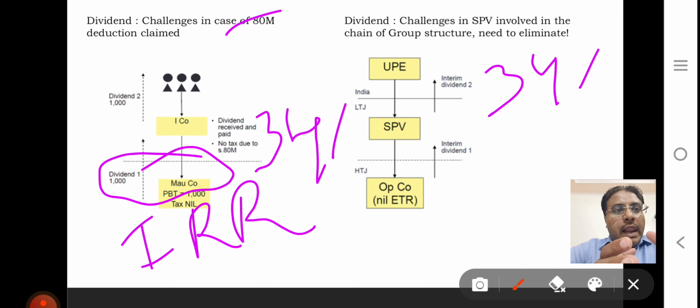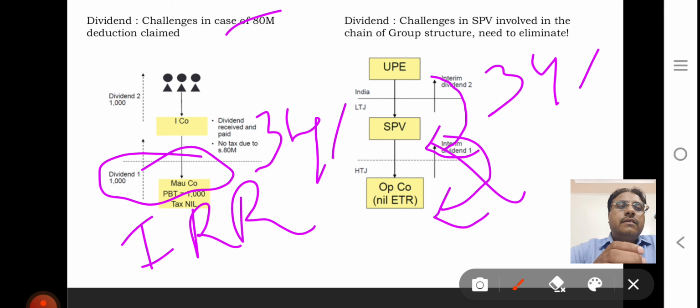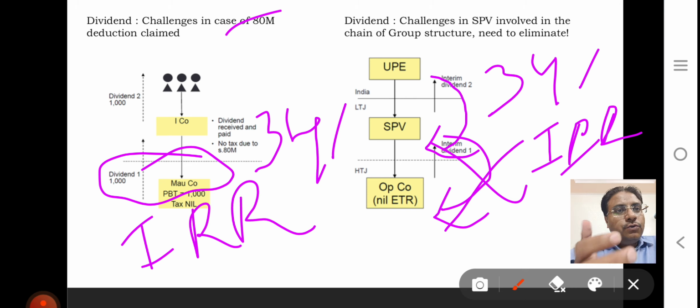Pillar 2 penalizes them because of the SPV in between. This 34% can't go to the bottom, to the SPV level. They can't say this pertains to that entity. So the ultimate parent entity first pays tax on this dividend, and another time they have to pay the income inclusion rule, IIR, at 15%. So what I suggest is we need to think about eliminating this SPV from the chain of the structure.